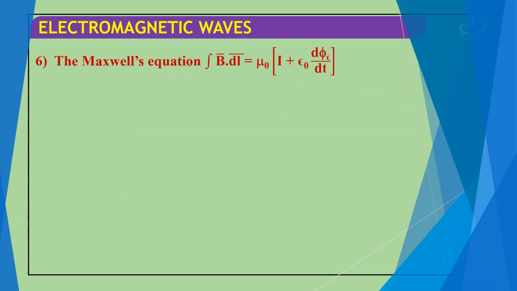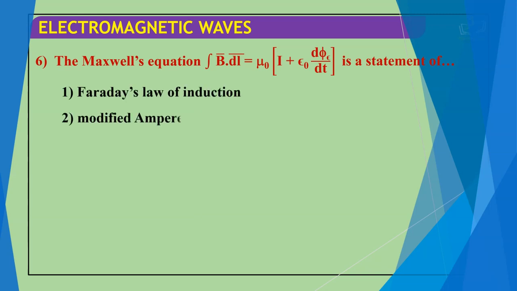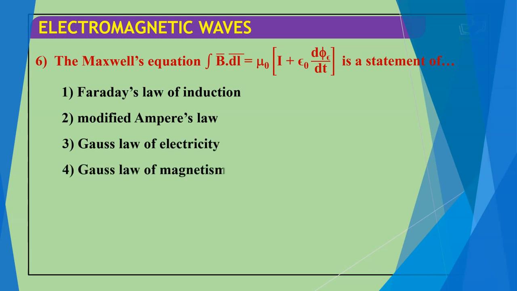Next question. The Maxwell equation integration of vector B dot vector dl is equal to mu naught I plus epsilon naught d phi by dt is a statement of Faraday's law of induction, modified Ampere's law, Gauss law of electricity, or Gauss law of magnetism. The correct answer for this question is modified Ampere's law.